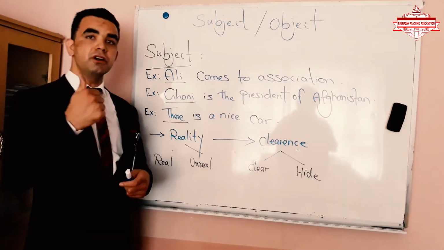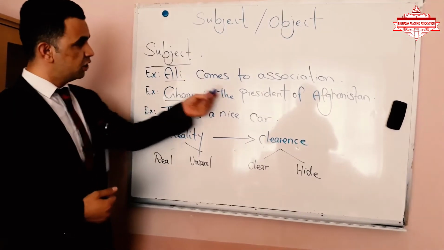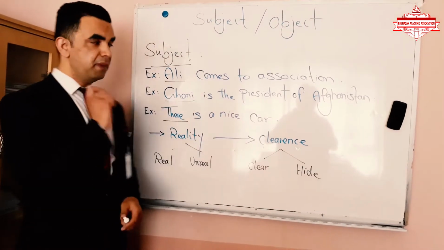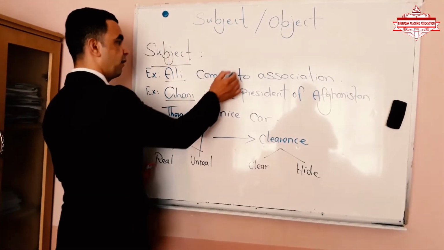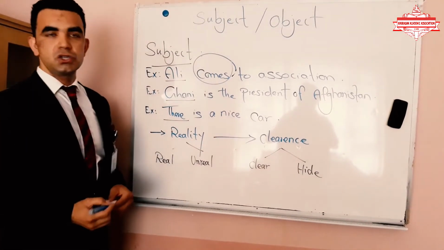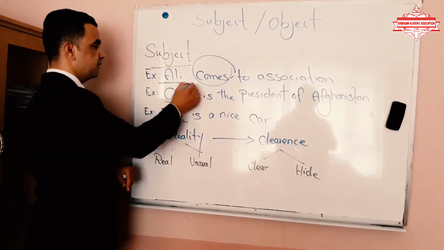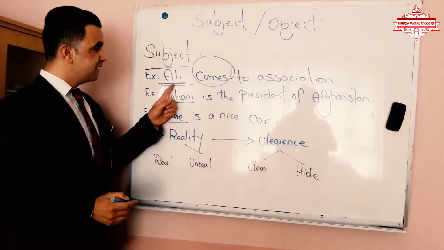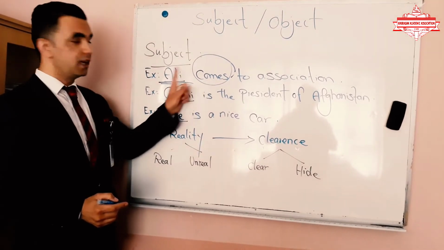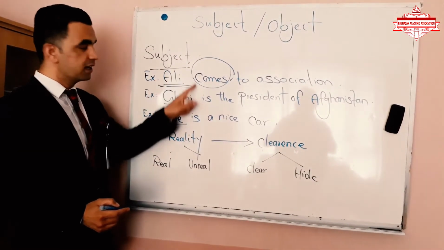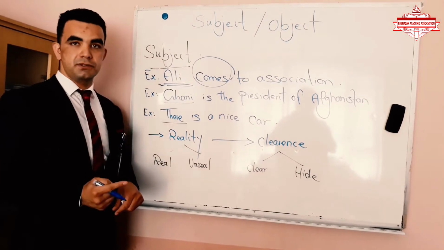We say the doer of an action. Have a look. Ali comes to association. It means we have an action here. Our action is coming. So the person who is doing this, based on this sentence, is Ali. It means Ali is the doer of this action. It means Ali comes. So in this case, we can clarify that Ali is the subject of the sentence.